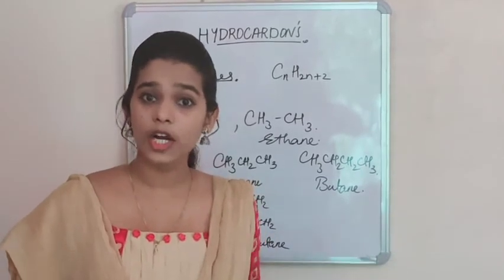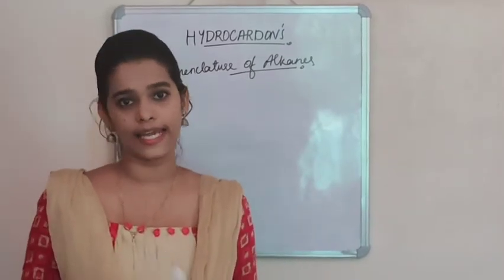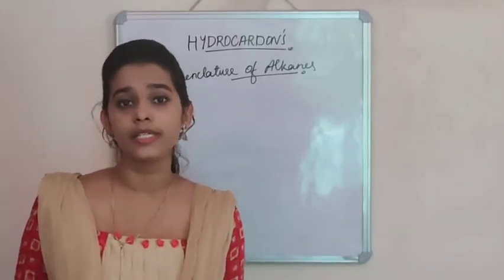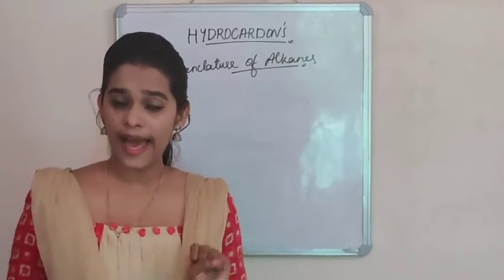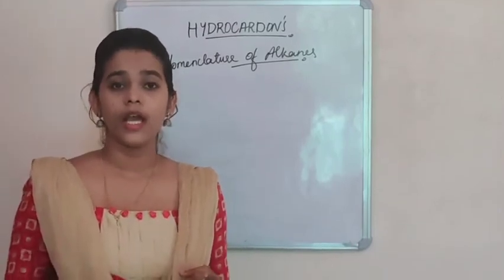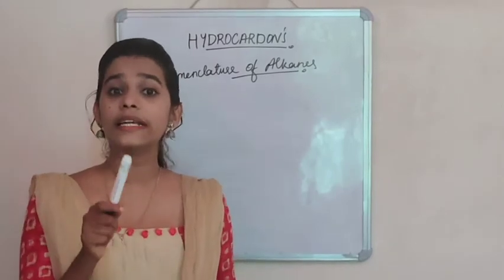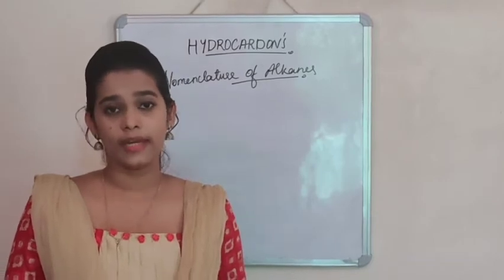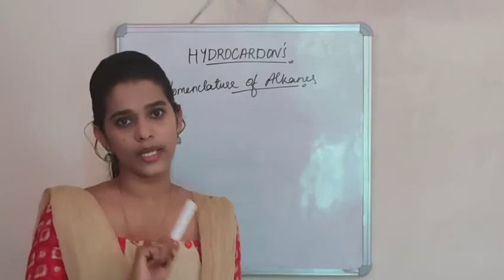Now we are going to study the nomenclature of alkanes. We have already learned the rules for the nomenclature of hydrocarbons in your previous chapter. So we know that if the alkanes contain 1 carbon atom, then it is methane. And if it contains 2 carbon atoms, it is ethane. And if it contains 3 carbon atoms, it is propane. And if it contains 4 carbon atoms, it is butane.